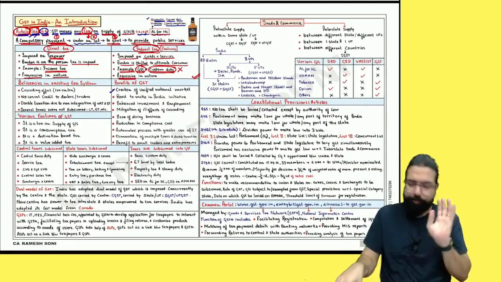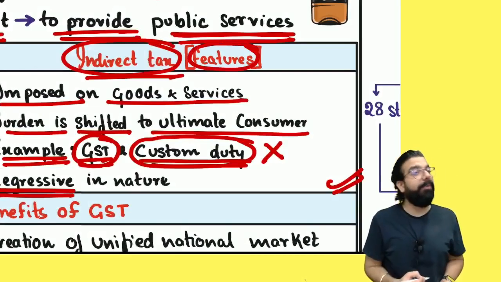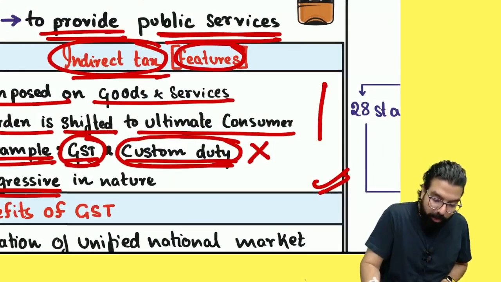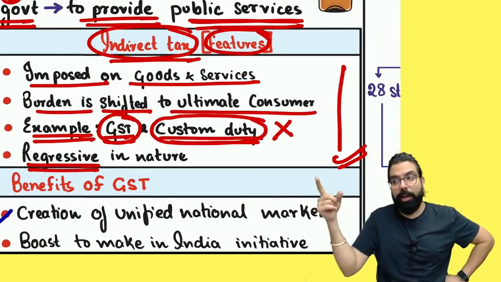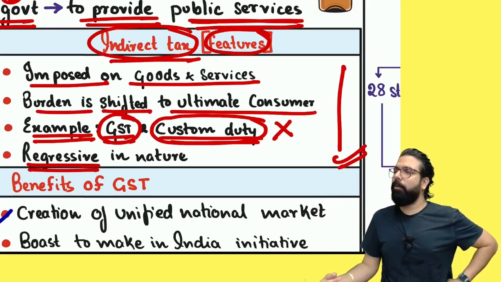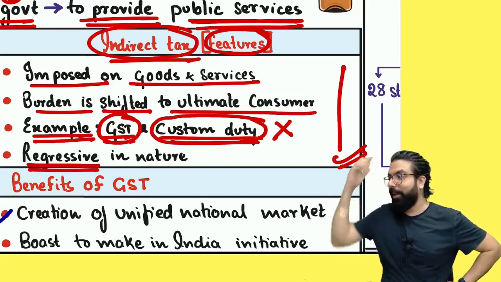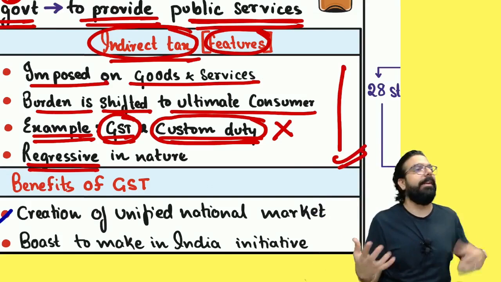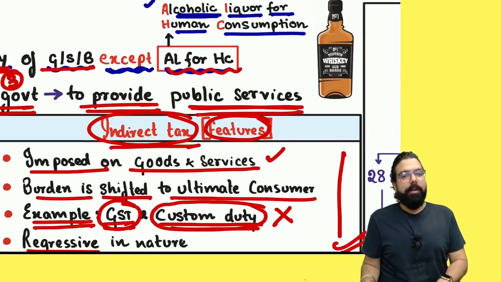Clear till here? Now, what I have written over here is, by chance they tell you in the exam, write the features of indirect tax. You can write these 4 as the features also. What do you mean by features, everyone? What are my features? Eyes are there, nose is there, hair is there. The same way, what are the features of indirect tax? Indirect tax is imposed on goods and services.